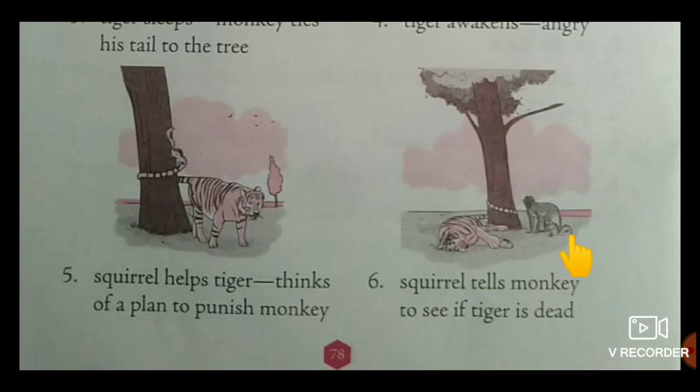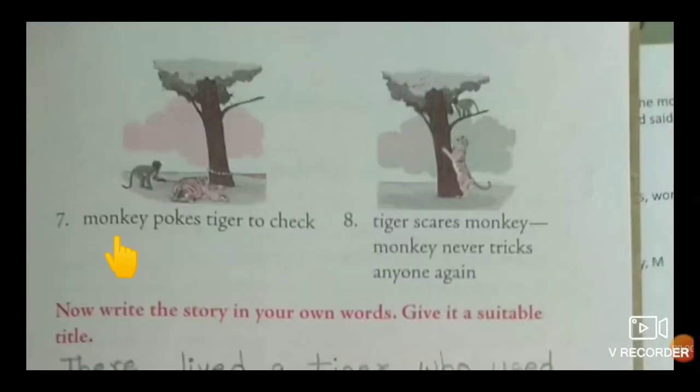He poked the tiger with a stick to check if he really was dead. The monkey is checking whether the tiger was dead or not. Observe here, monkey pokes tiger to check. At that moment, the tiger jumped up and roared angrily at the monkey. The monkey shouted in fear and leaped up the tree. Once again, see here, leaped up the tree.